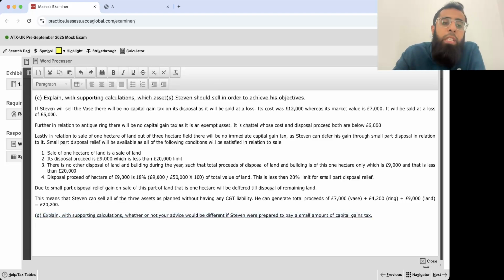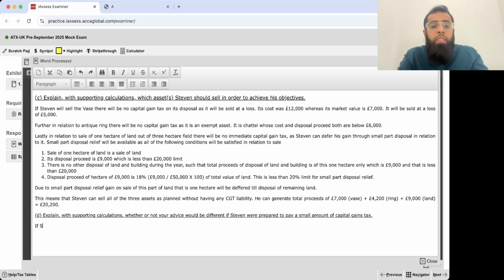Even if he is willing to pay tax, this vase has no tax on it. This ring has no tax on it. The only situation is that on this 1 hectare of land he can have a tax.